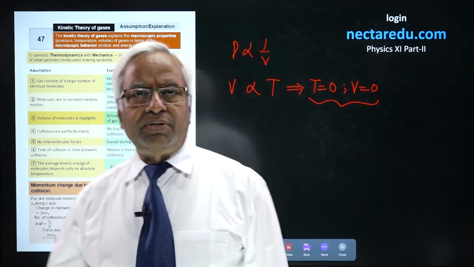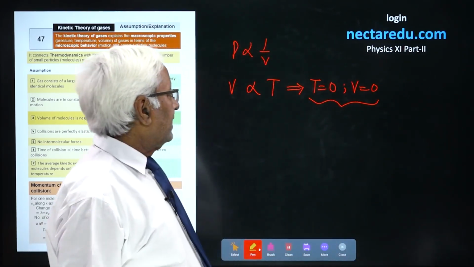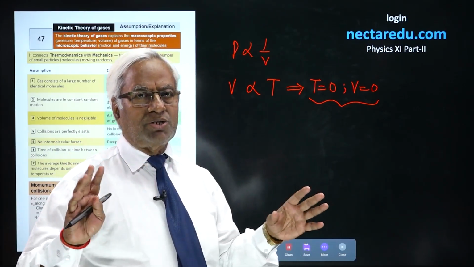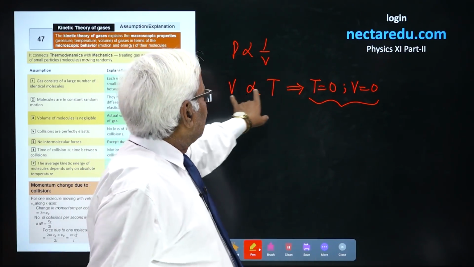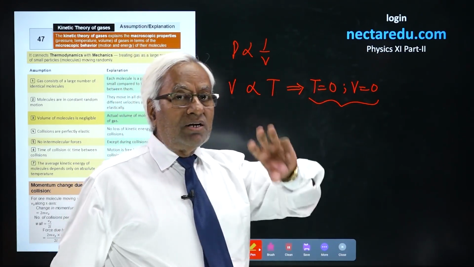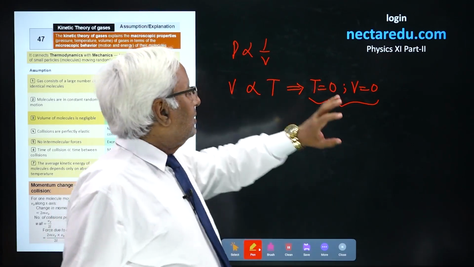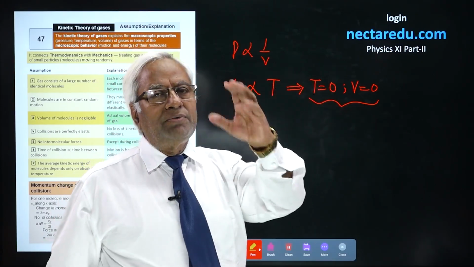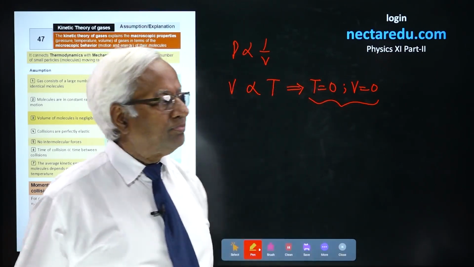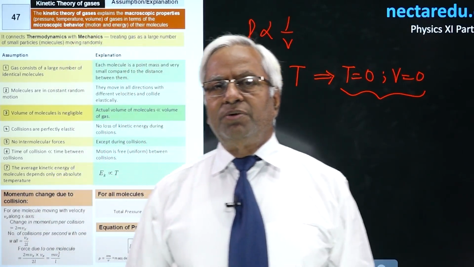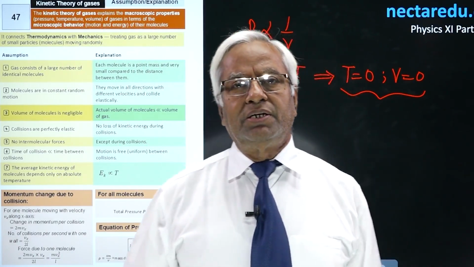And 0 volume means no existence. It says that at 0 Kelvin, the volume of the gases will cease to be, it will not exist. It means the conventional gas laws, Boyle's law, Charles's law, pressure law, are not in a position to define what is absolute 0. As a second step to this, there was introduction of kinetic theory.